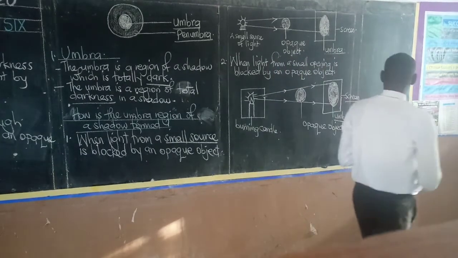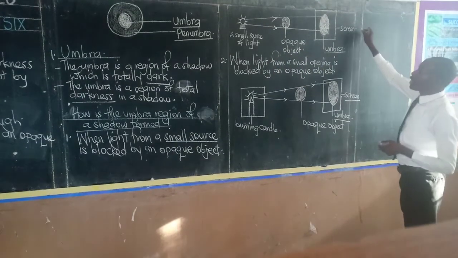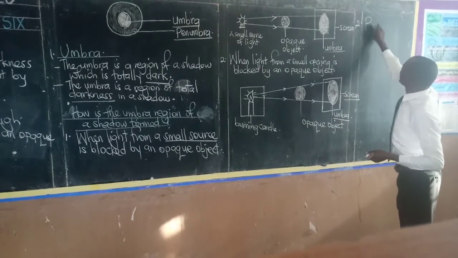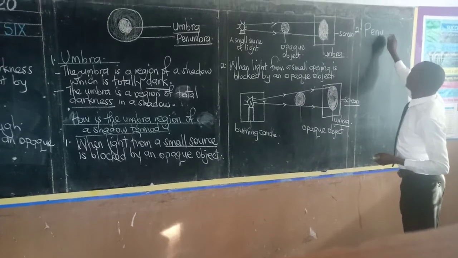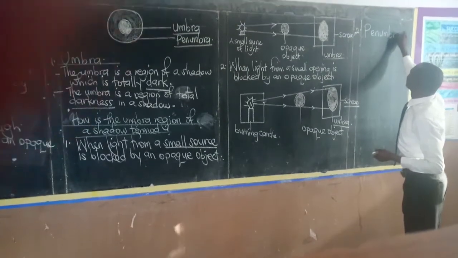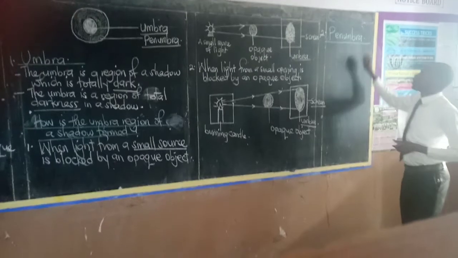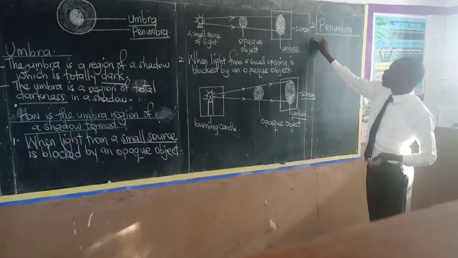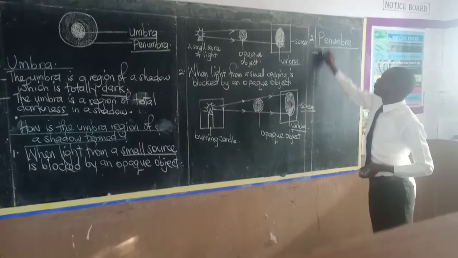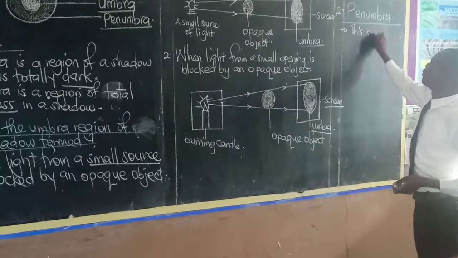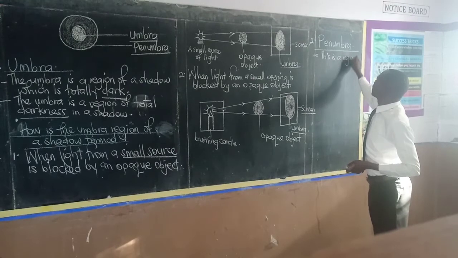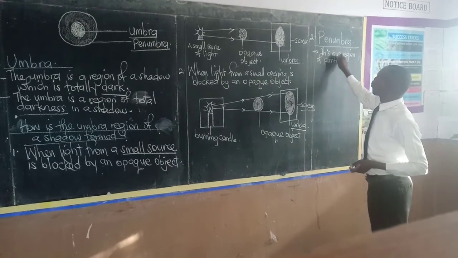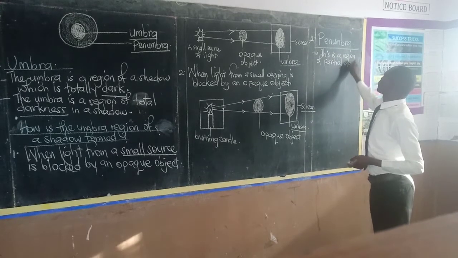We would like to go to region of the shadow number 2, and that region of the shadow is called the penumbra. Now, the penumbra is a region of partial darkness.